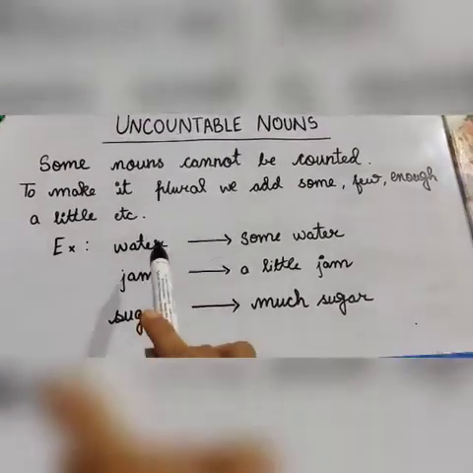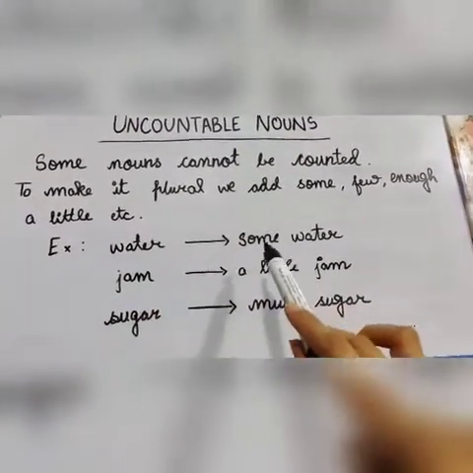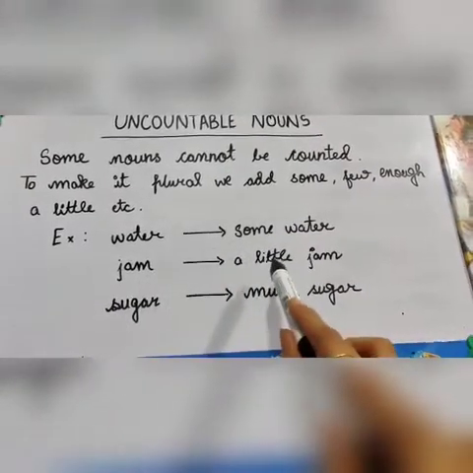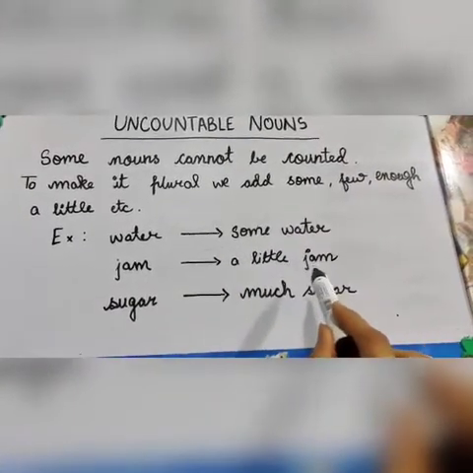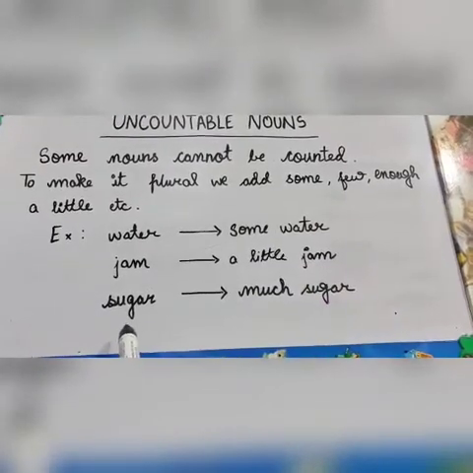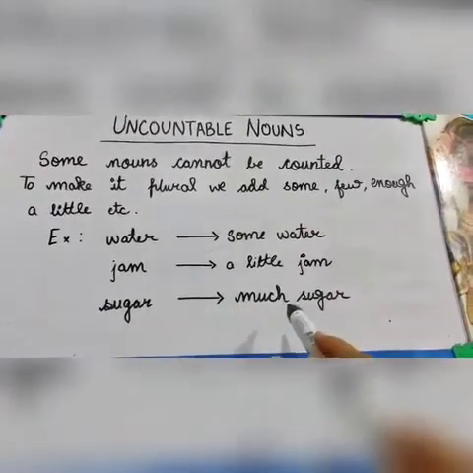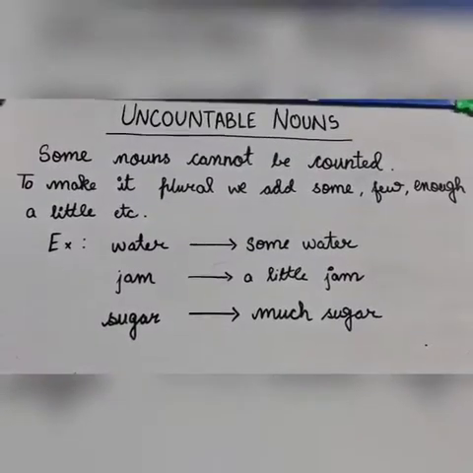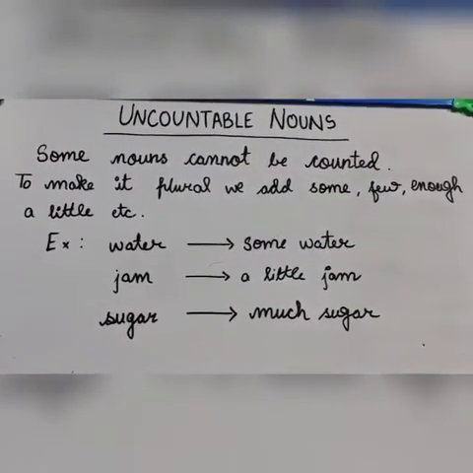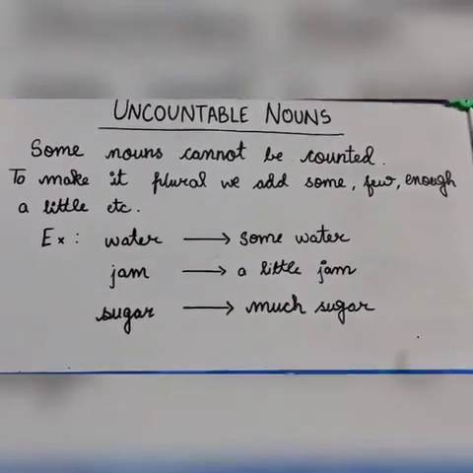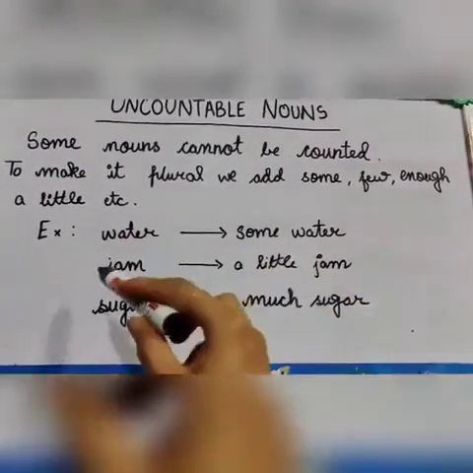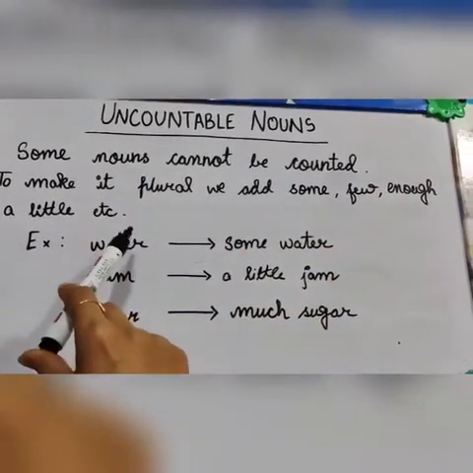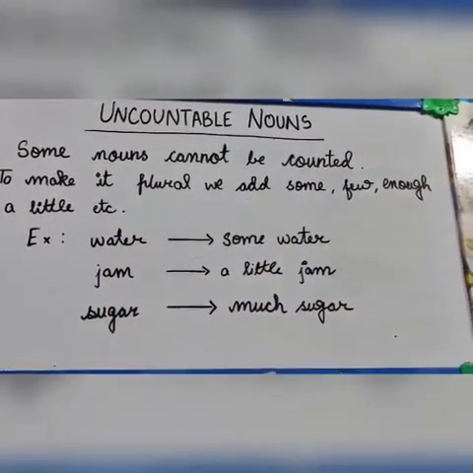Water. If we want to make it plural, we will add some water. Jam. For jam, we will put a little to make it plural. Sugar. We will say much sugar to make it plural. So, to make an uncountable noun plural, we do not add S or ES. We add some, few, enough, a little. Like these words we use to make it plural.